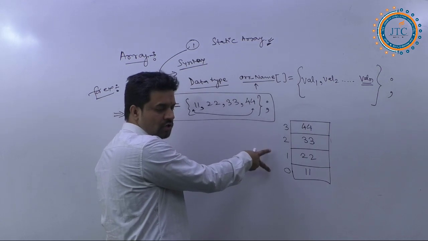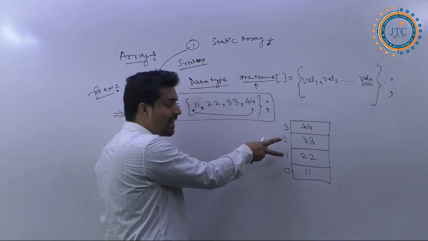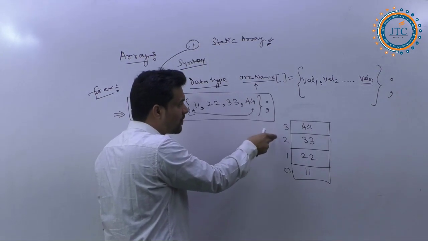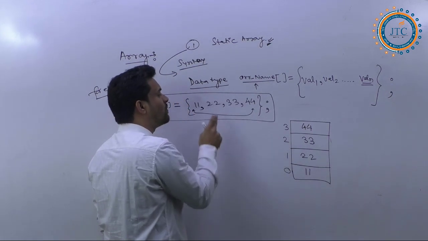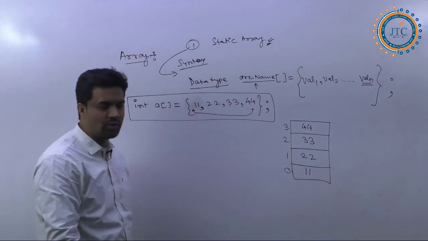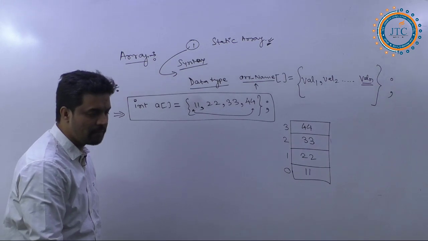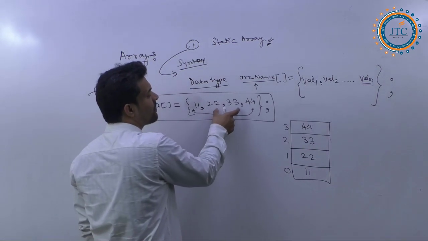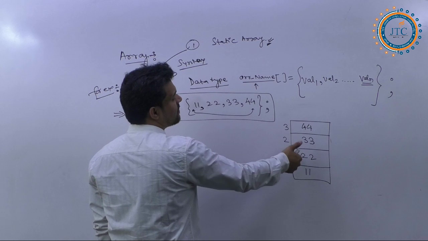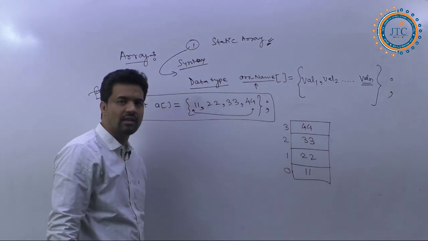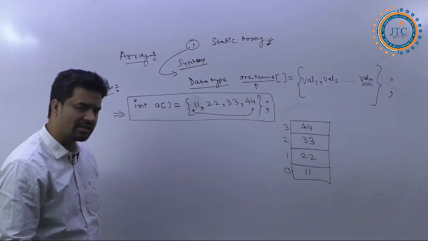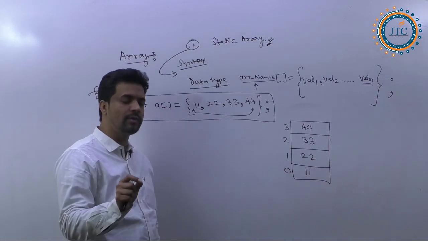So the length of the array depends on what values you have assigned. Are you getting it? If you have given 4 elements, then the length of this array is going to be 4. Is that okay?